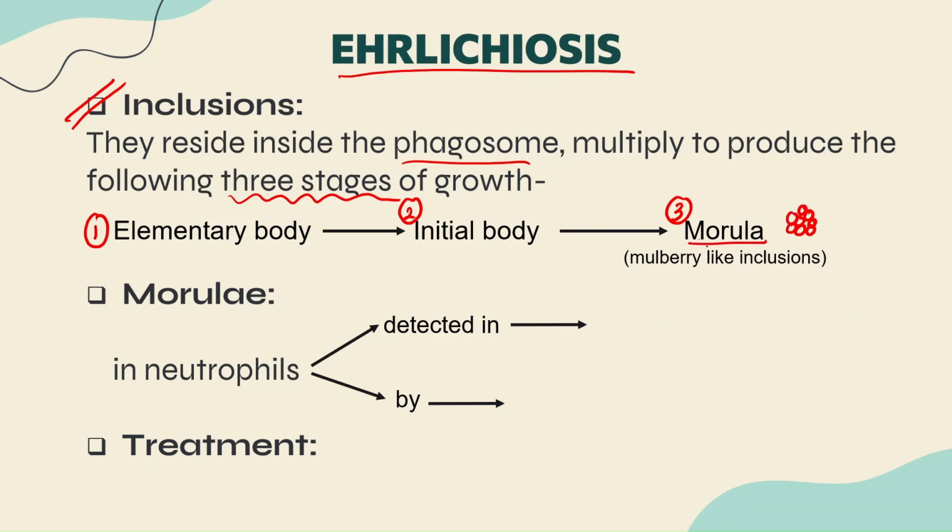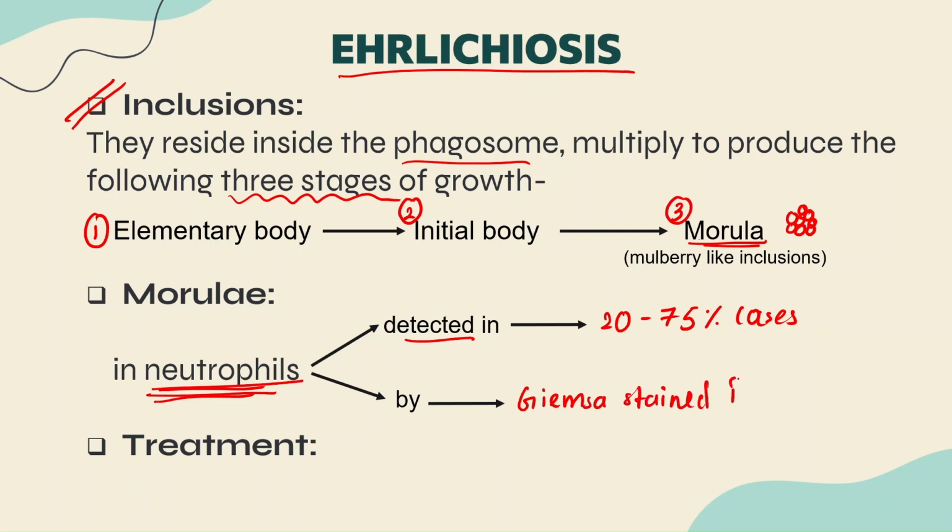This morula is present within the neutrophils, and in nearly 20 to 75% of cases you can detect a morula in the neutrophil by doing a Giemsa stain. Since we are talking about neutrophils, we have to prepare a blood smear, a peripheral blood smear, and stain that peripheral blood smear with the Giemsa stain. A Giemsa-stained peripheral blood smear is what is required, guys.